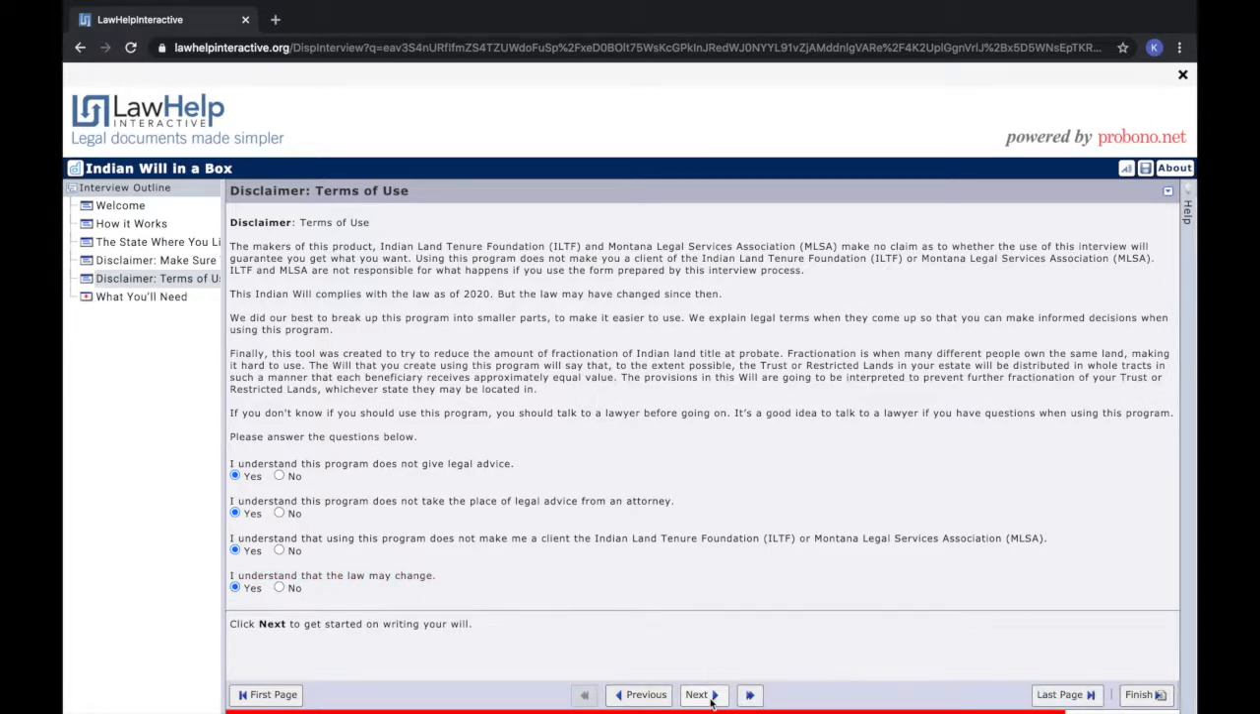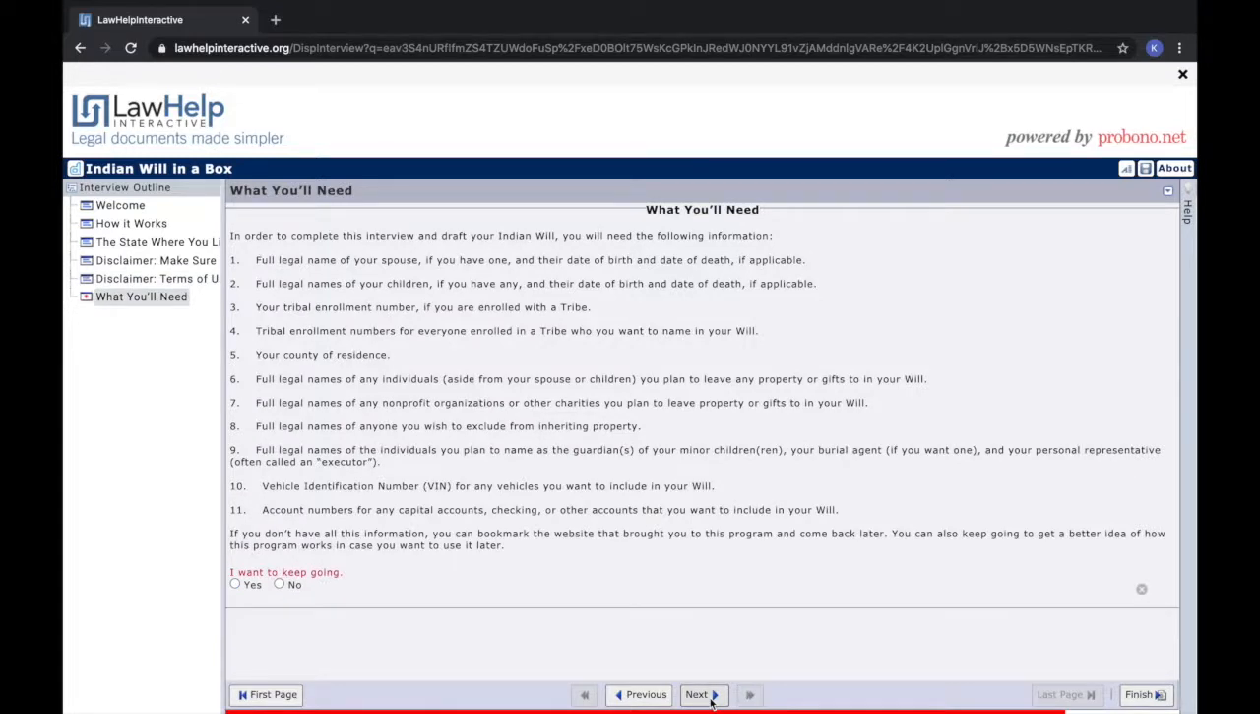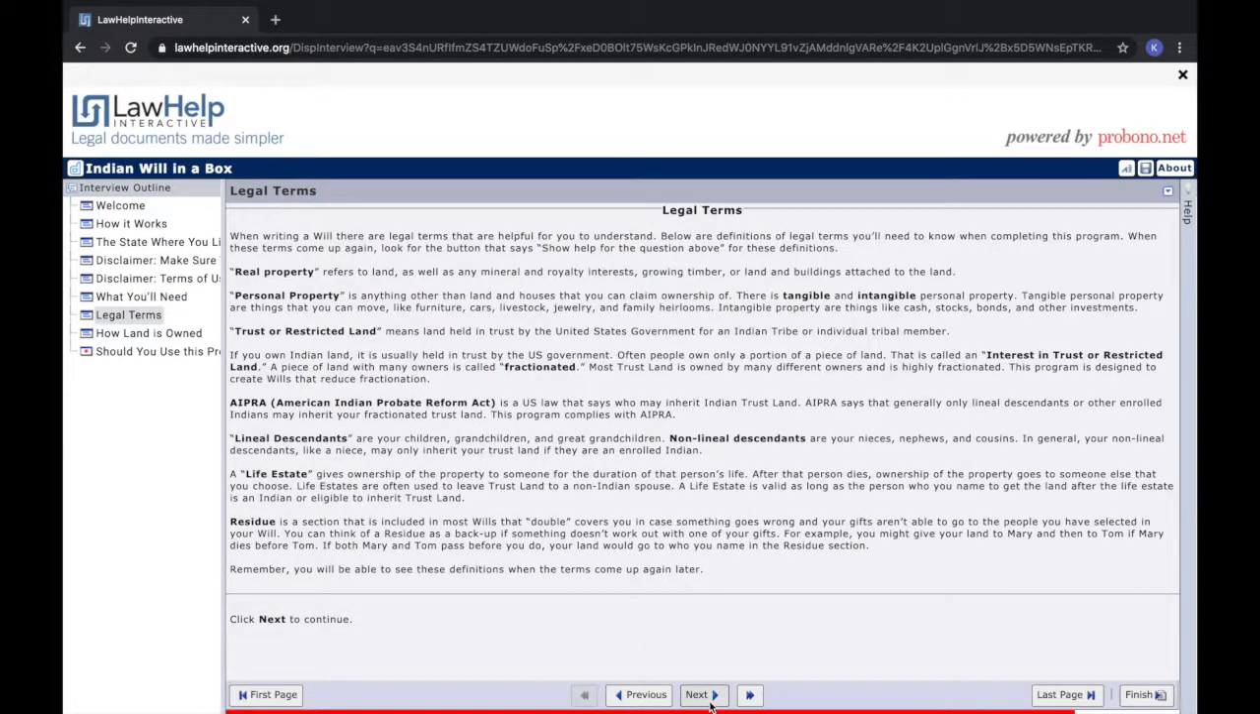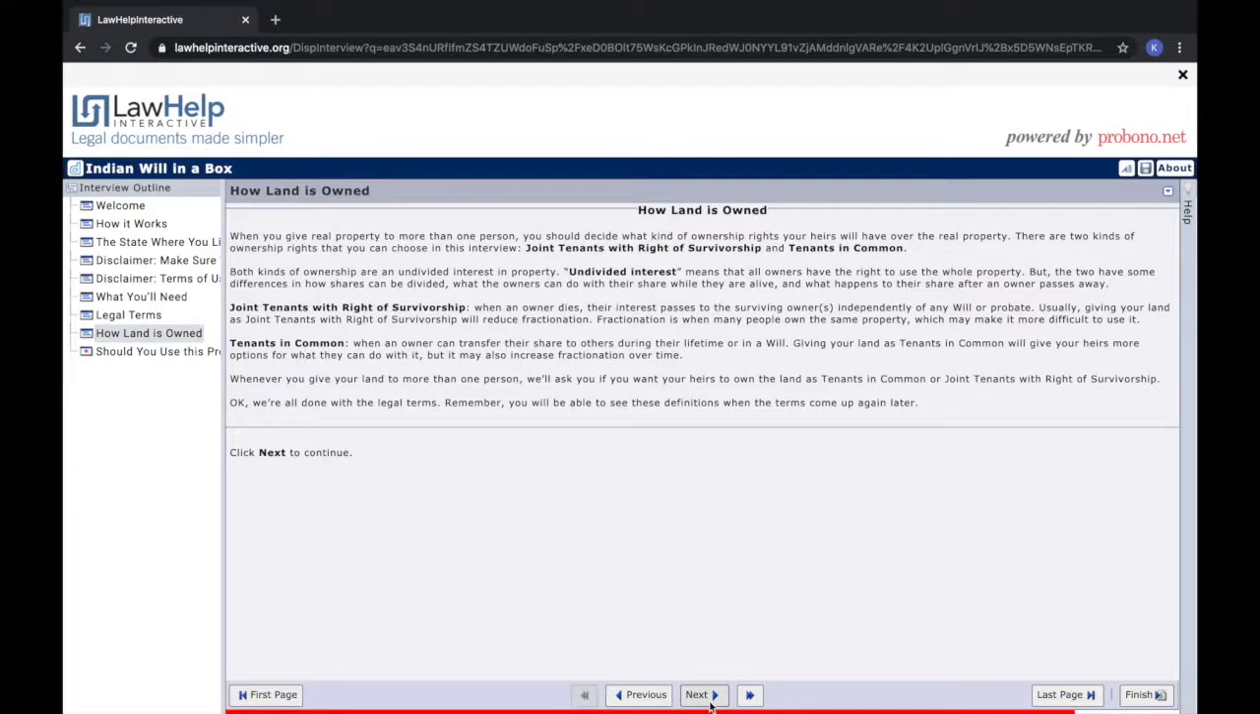Once you finish this, there will be a list of the information needed to complete the form. From here, you can choose to save your progress and come back to the form, or continue on to the next page, which defines and explains the legal terms you will come across in this form, and the following page that explains the ways in which you can choose to pass on your land. You can always come back to these pages for reference as you work on the form.